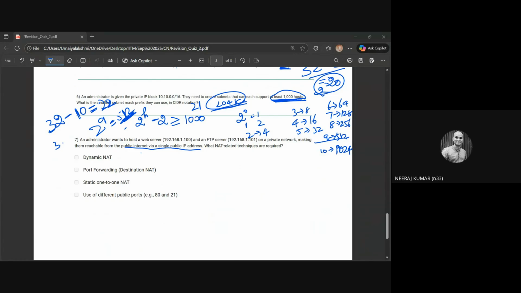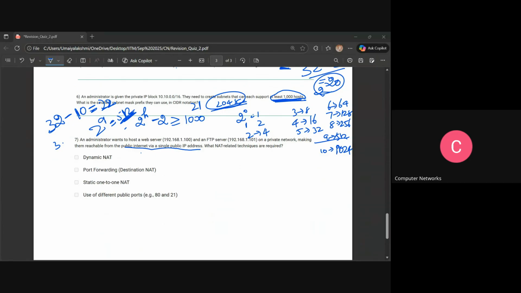And next is static NAT with different public ports. What will happen? One public IP will need a private IP, right? Yeah. But here we need a one-to-one NAT kind, and that is also not possible. So only port will not make it happen. You need port and IP both, right? So that's why the fourth is incorrect.